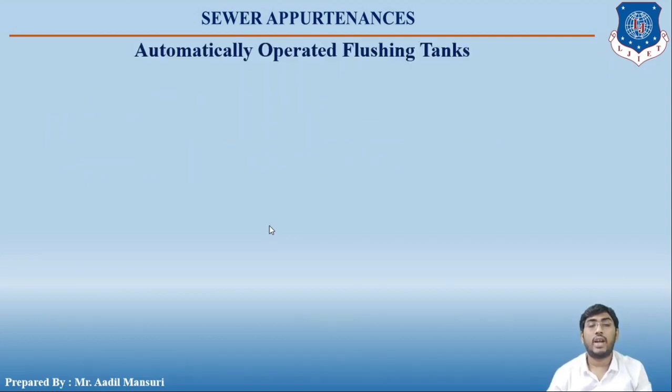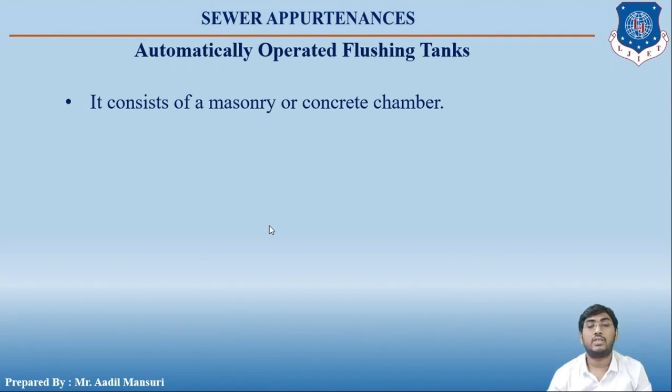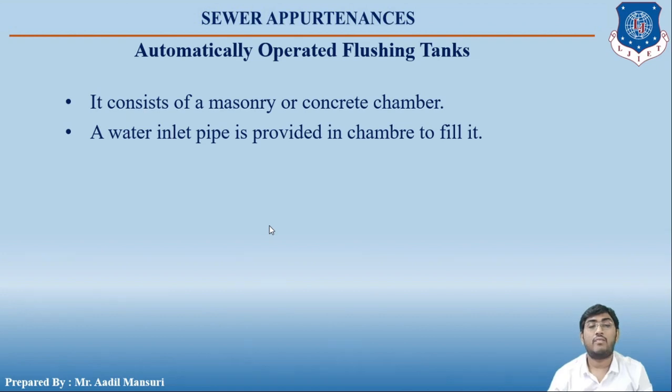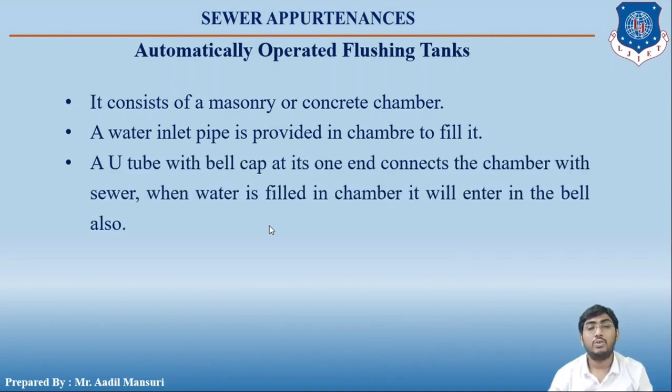Let us have a look at the automatically operated flushing tanks. It consists of a masonry or concrete chamber, and a water inlet pipe is provided to fill this chamber. A U-tube with a bell cap at one end connects the chamber with the sewer, and when water is filled in the chamber, it will enter the bell also.